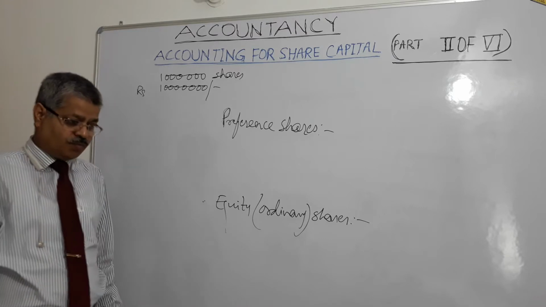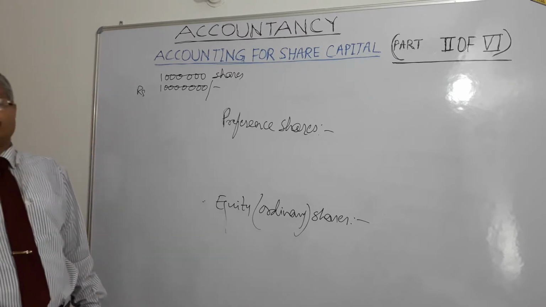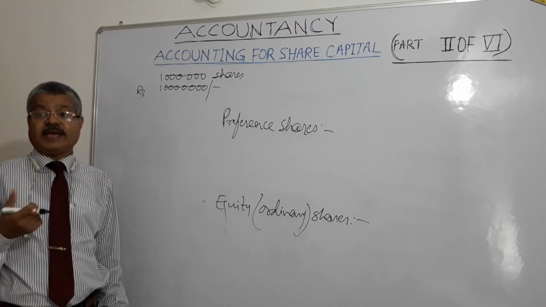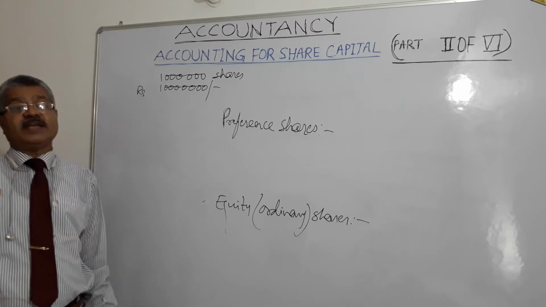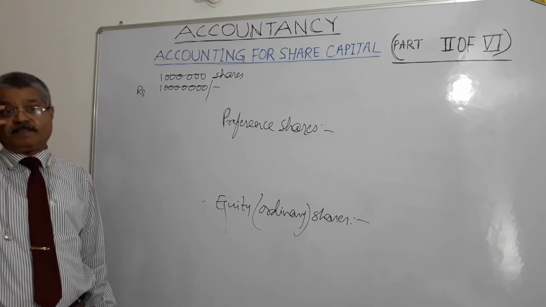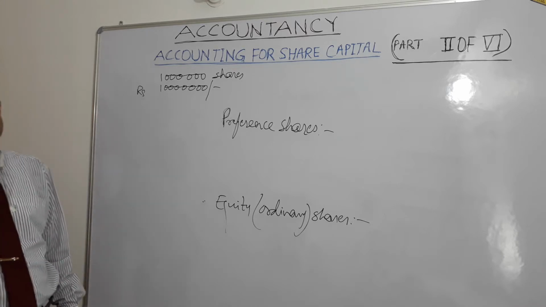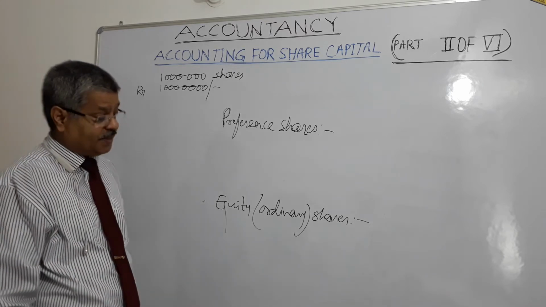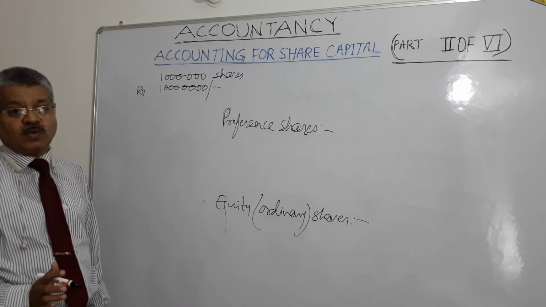Now we go to issue of shares. How do companies issue shares for raising capital? Capital of a company can be gradually raised over a period of time. As we have discussed in part 1, it's not necessary for the company to raise the entire authorized capital in one go.